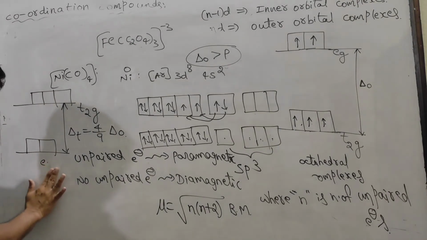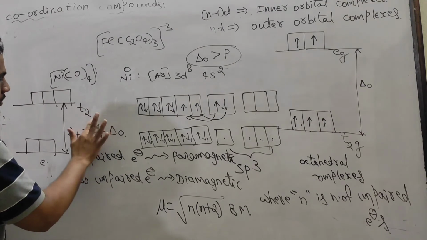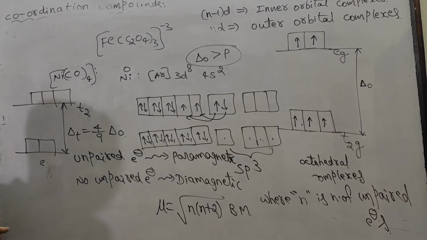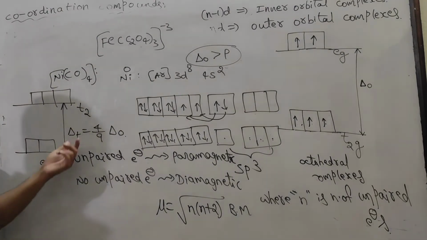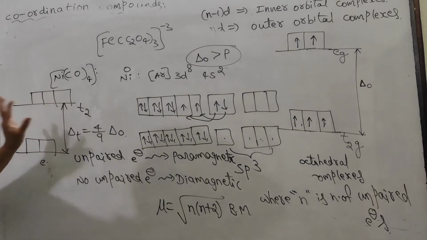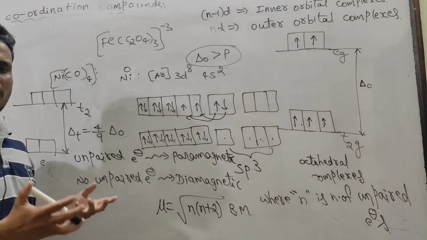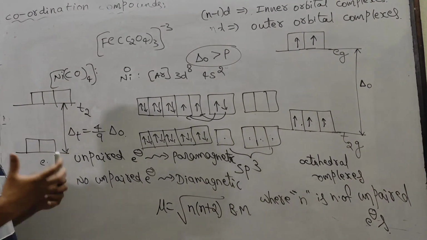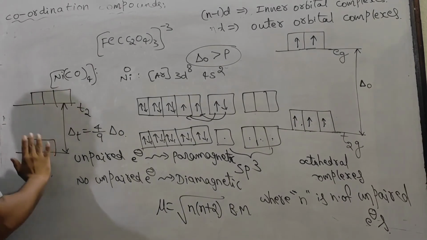Don't write g. In tetrahedral complexes, we must not write g. g is for gerade, so that should be written only for octahedral complexes. This is simply e and this is t2, and the splitting is very, very small. So that's why there is no chance of inner orbital complexes. Third electron enters this, fourth this, fifth this, like this.